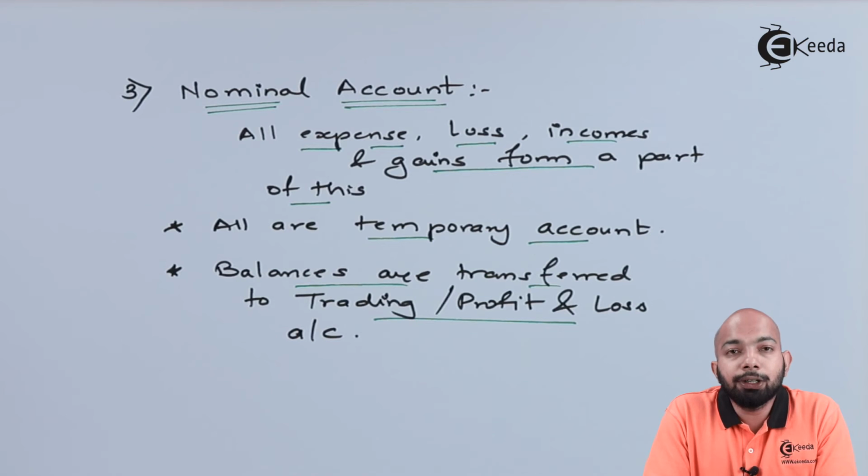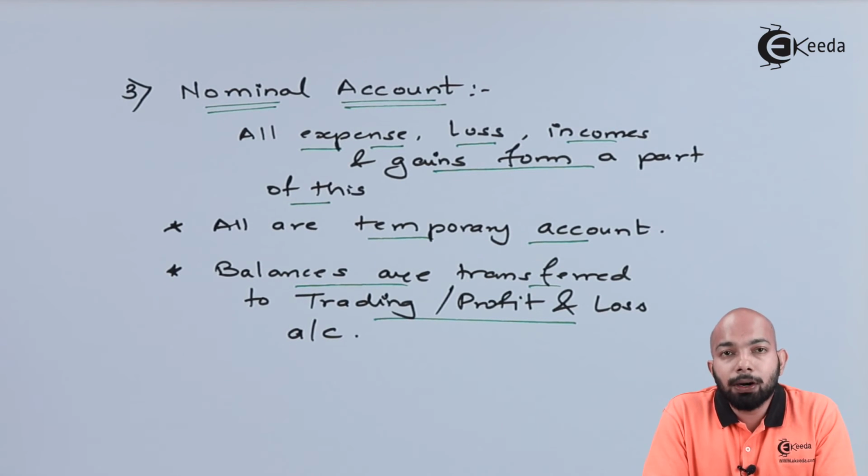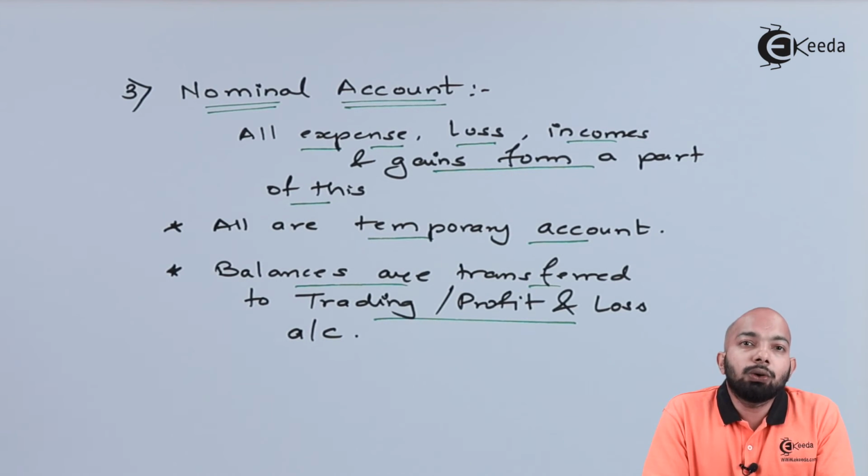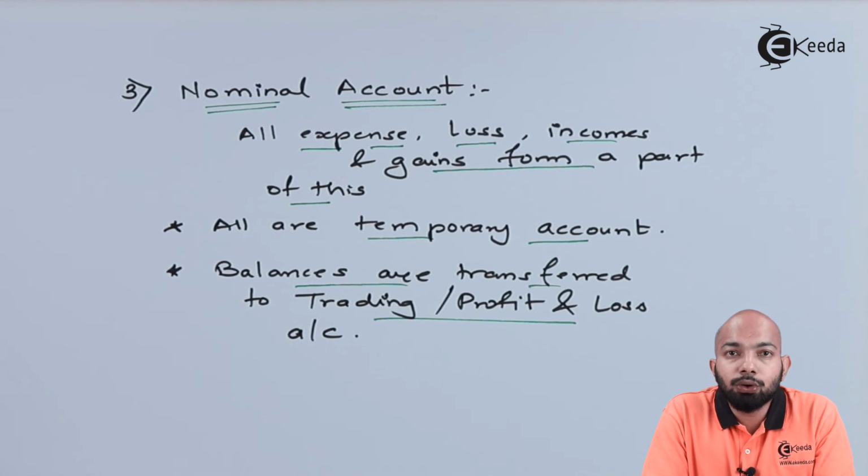So for example, debit all expenses and losses, credit all incomes and gains. Sales account will be a part of this. When we talk about expenses, any expenses like commission paid will be a part of this. Commission paid will be settled at the end of the financial year, and hence it's a temporary account. That's the reason any account which does not carry forward will be a part of this specific category, that means nominal account. That's the reason this is called a temporary account.